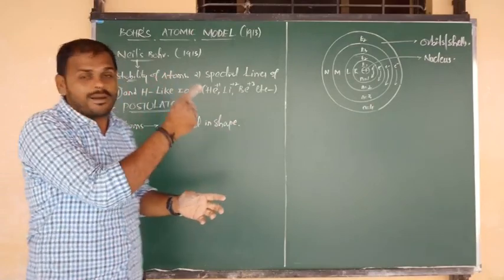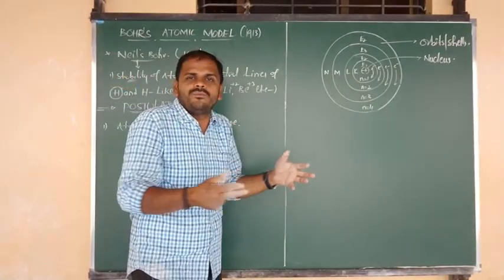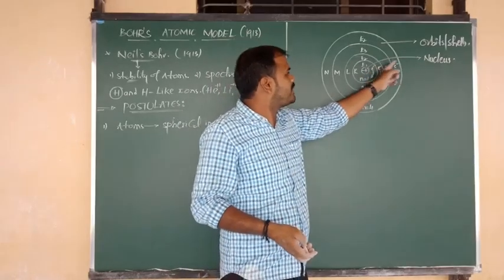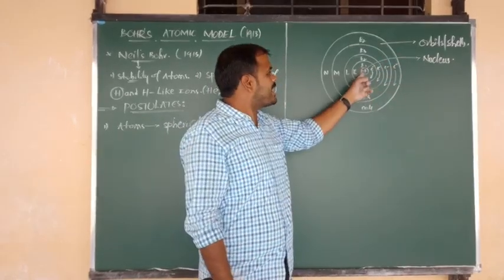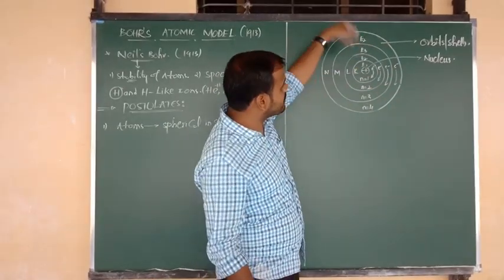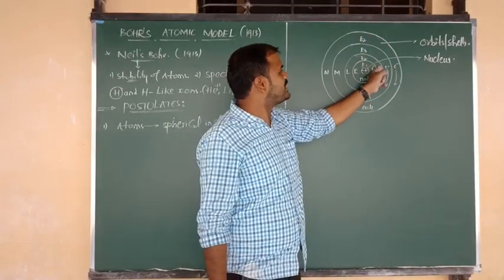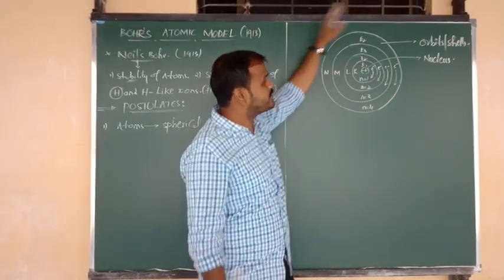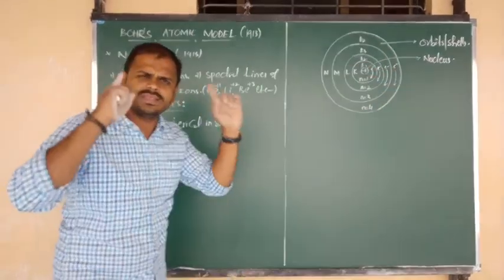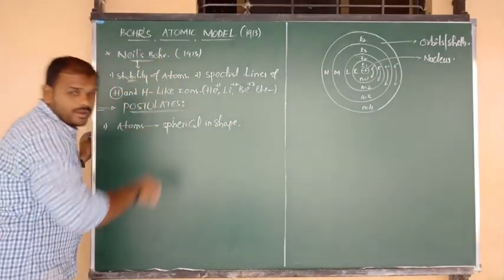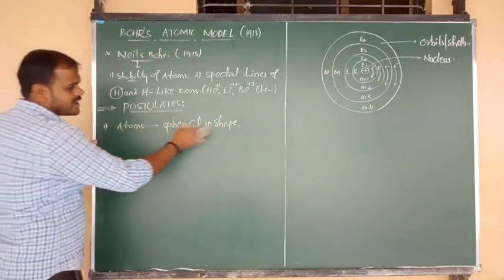In the circular paths or orbits, we can see the presence of subatomic particles. They are nothing but electrons. Around the nucleus we can see a number of circular paths. In these circular paths or orbits, electrons are present, and those electrons are revolving around the nucleus. This is the first conclusion given by Bohr's atomic model.